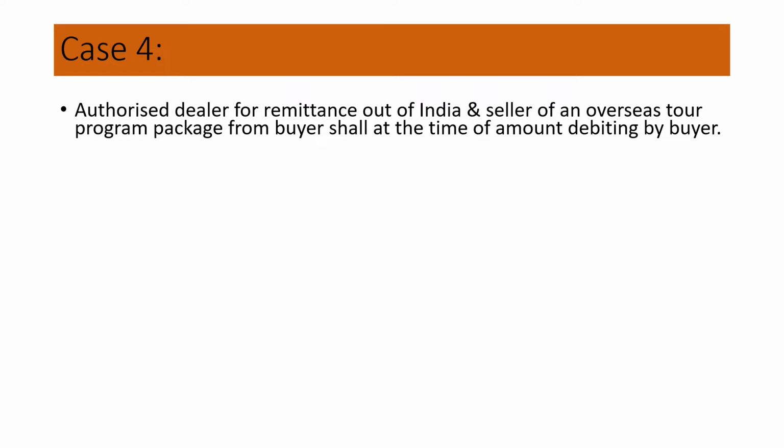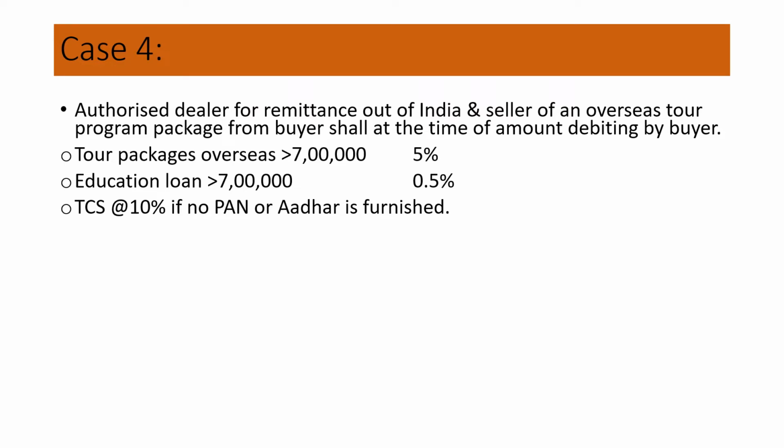In certain cases, what is the percentage of TCS we need to follow? Tour packages overseas greater than 7 lakhs, then TCS will be 5%. If education loan is 7 lakhs and more, then 0.5% of TCS. Then TCS at the rate of 10% if no PAN or Aadhaar is furnished.